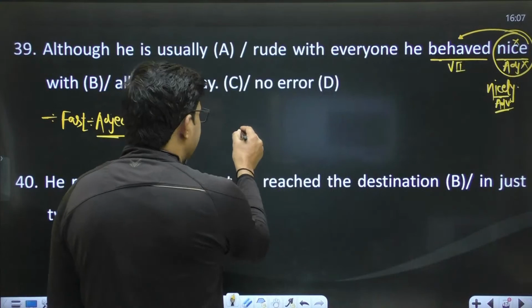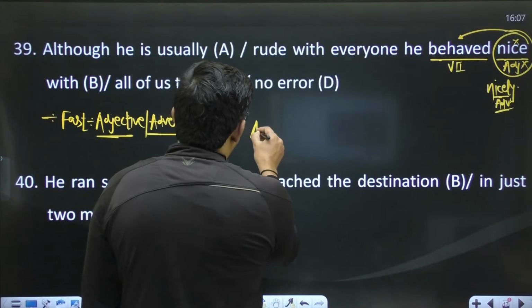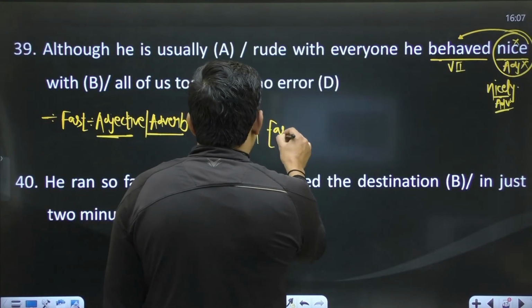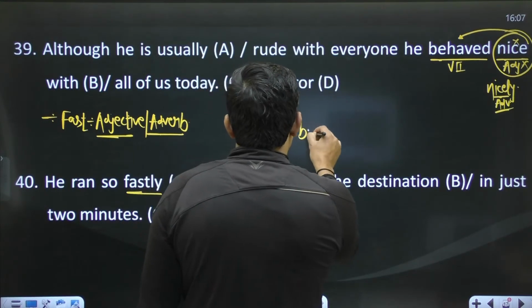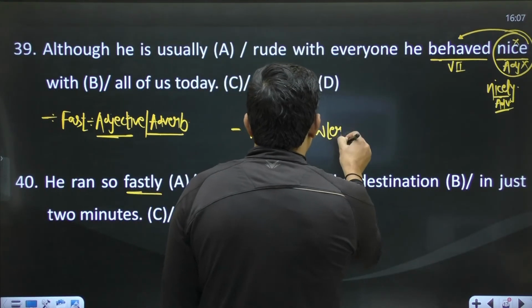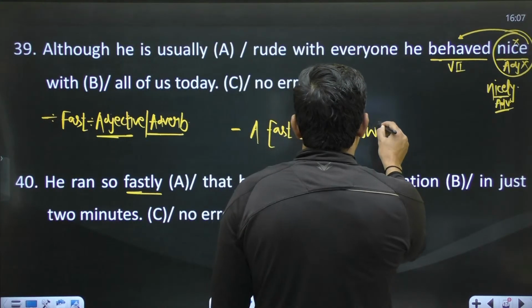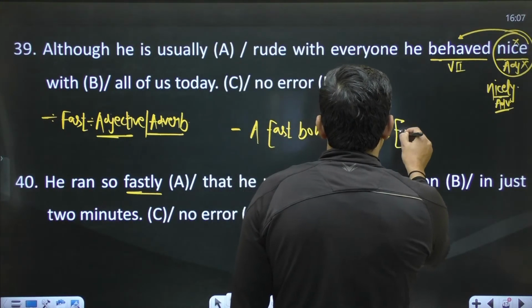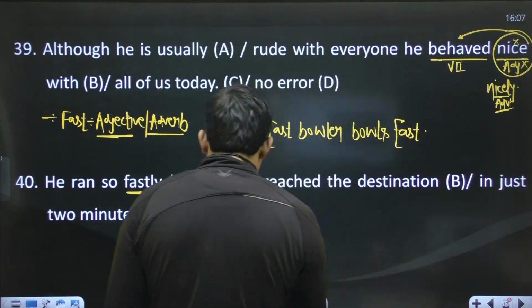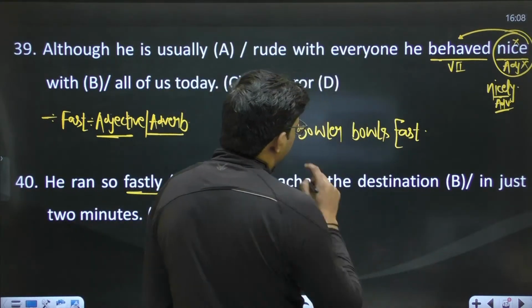For example, if I say a fast bowler bowls fast, you have a sentence: a fast bowler bowls fast.